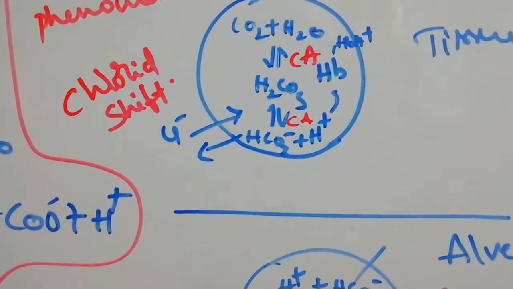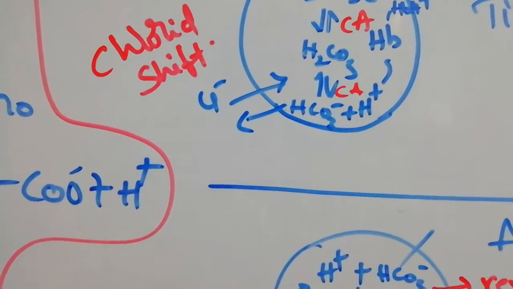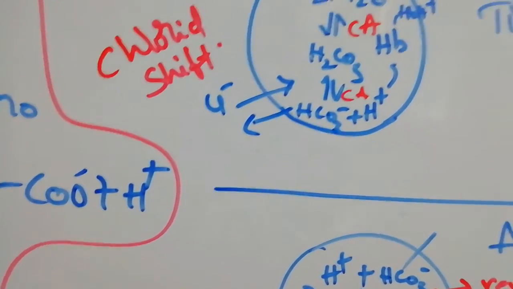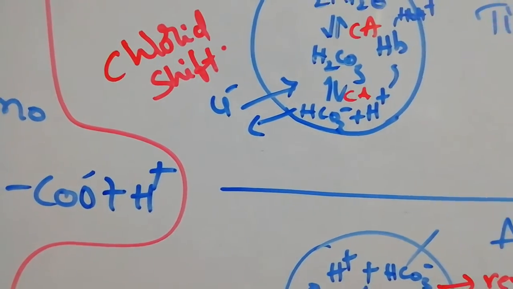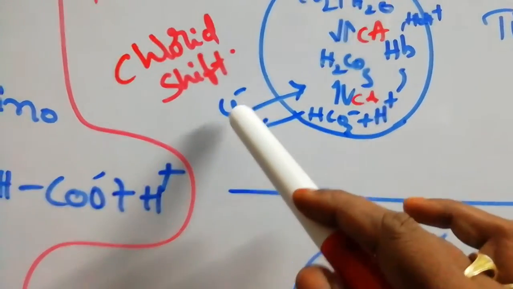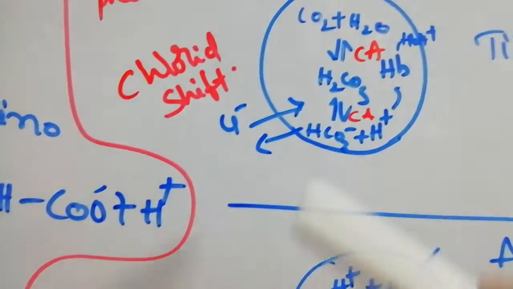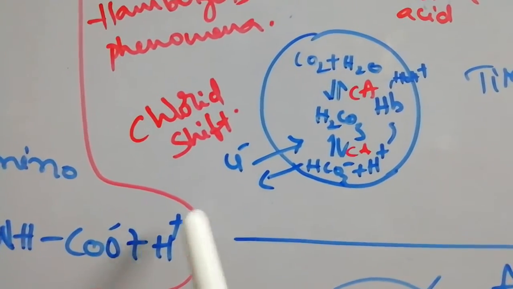And the bicarbonates are anions. So RBC is permeable to the anions. That's why this bicarbonate comes out into the plasma. To balance that negative ion, chloride ions enter into the RBC. So this is called the chloride shift.